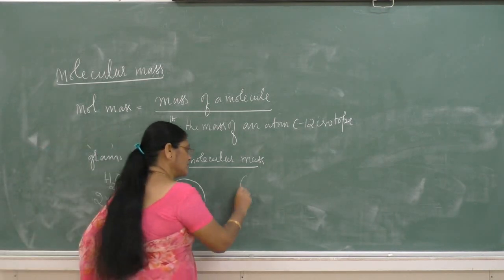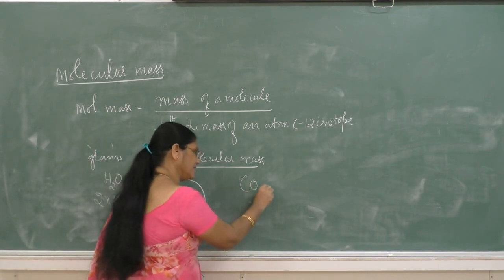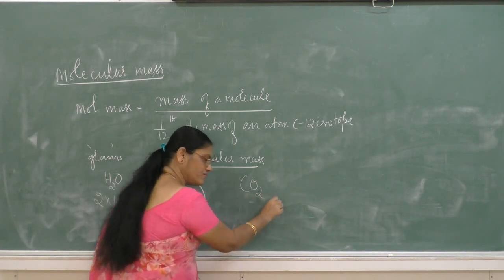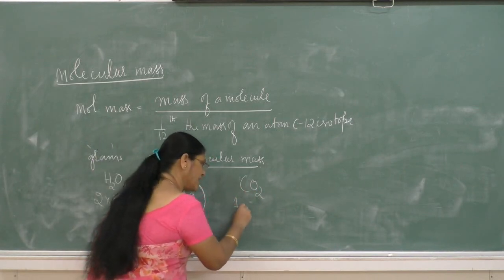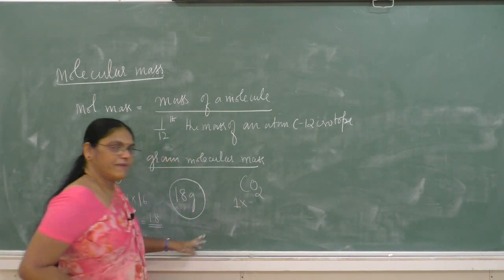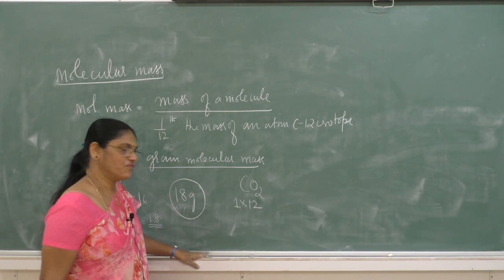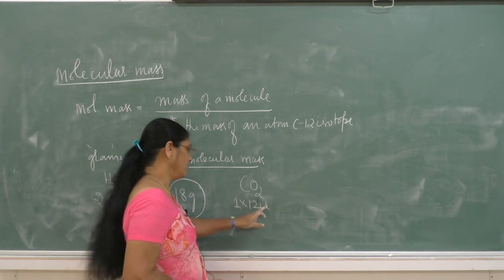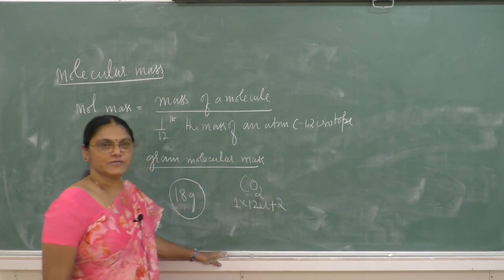So CO2. Similarly, we can calculate the molecular mass of carbon dioxide. Take the sum of the atomic masses of the different atoms present in this molecule. There is 1 carbon atom, multiplied by its atomic mass, 12 unified mass, plus, how many oxygen atoms are present? 2.